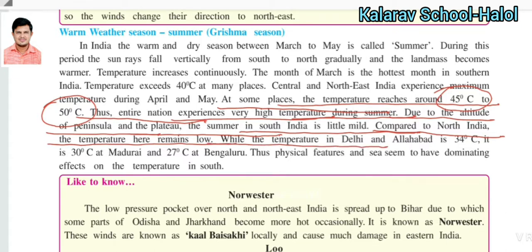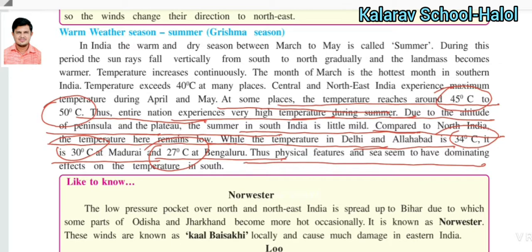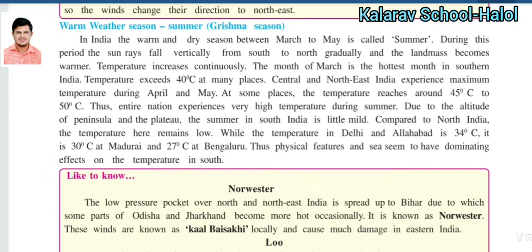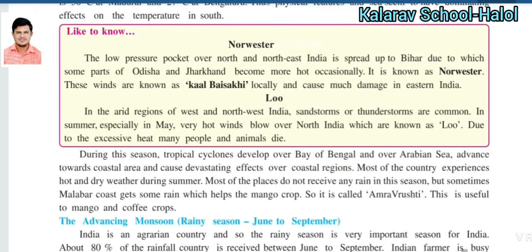The temperature in Delhi and Allahabad is 34 to 30 degrees Celsius, in Madurai 27 degrees Celsius, and at Bangalore 27 degrees Celsius. The physical features have a dominant effect on the temperature in which area? The south area. So you have to remember that.